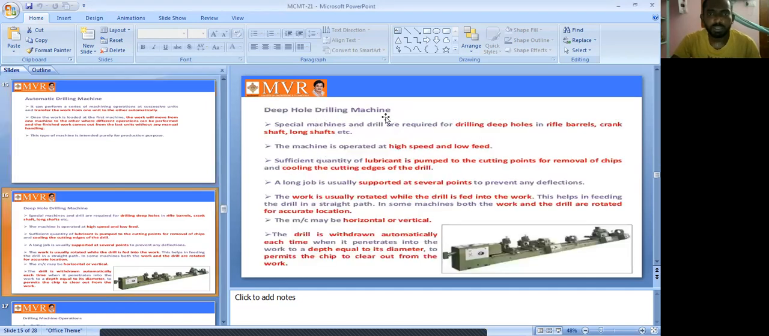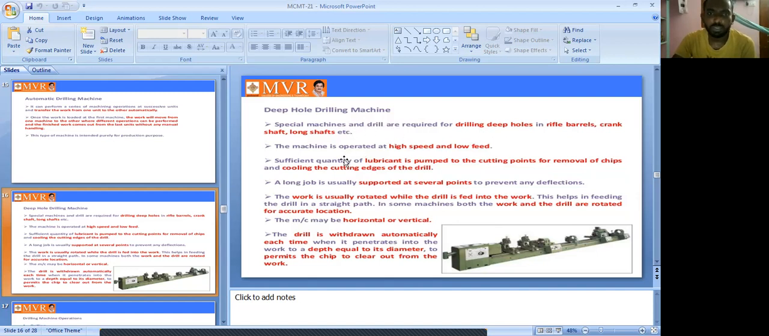The deep hole drilling machine. These are one of the special machines. Drills are required for deep holes in rifle barrels, crankshafts, long shafts, and so on. Based on these parts, we are making deep holes in this deep hole drilling machine.